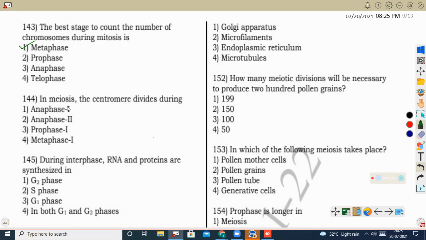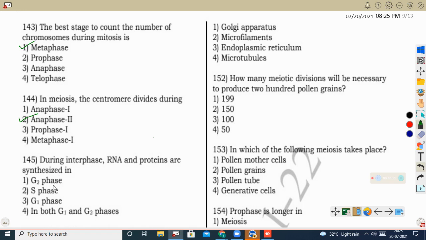Next question, in meiosis the centromere divides during, we know the centromere divides for separating the sister chromatids. Sister chromatids are separated during the equational division of meiosis, that also during the anaphase stage. Equational division of meiosis is meiosis 2, and in that anaphase we represent it as anaphase 2. So here the correct option is anaphase 2, in which the sister chromatids are separated.